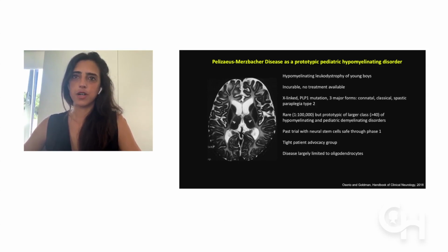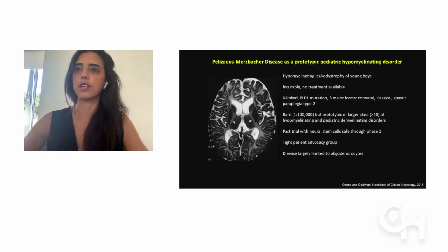There has been a past trial, which is very important, with neural stem cells that went through a phase 1 study that taught us very important points in order to think about the second study from here on. There is a tight patient advocacy group which would help with the organization and eventual recruitment for a trial, and it is a disease that is largely limited to oligodendrocytes, which is very important. The other cell types are not as affected as the oligodendrocytes.